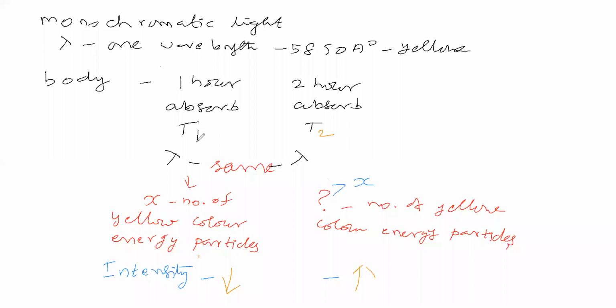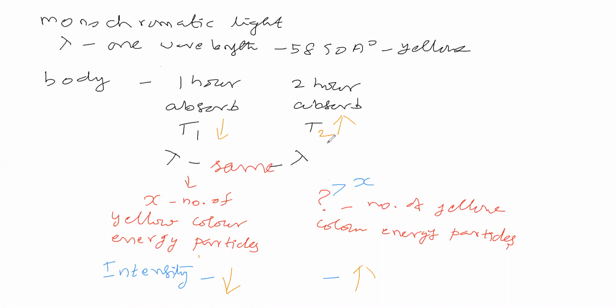Now, the temperature of the body. Normally, if we go outside in the sunlight during the daytime and touch our body, we feel heat, isn't it? Therefore you are saying that T2 will be higher and T1 will be lower. So now see, here the temperature is low, here the temperature is high.